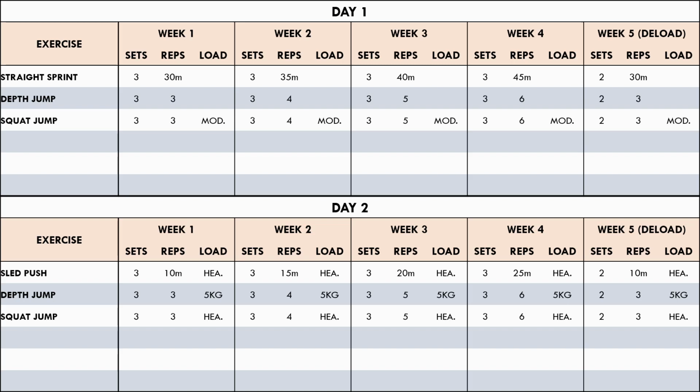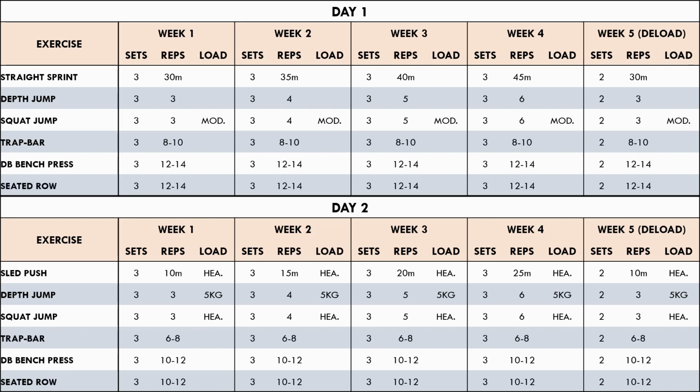The squat jump has been chosen for a power exercise on both days, but the load undulates. Day 1 uses a moderate load, meaning that jump height will be slightly greater, while day 2 uses a heavy load, meaning that force production will be higher. The number of reps increases over the mesocycle, and the volume decreases in week 5 for a deload. For the strength exercises, the trap bar has been chosen as the primary strength lift, and the dumbbell bench press and seated row have been chosen for upper body accessory exercises. Day 1 uses higher rep ranges, meaning that the load lifted will be lower, while day 2 uses lower rep ranges, meaning that the load lifted will be heavier.